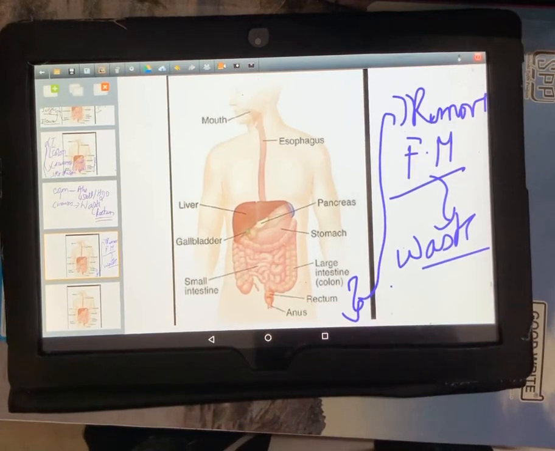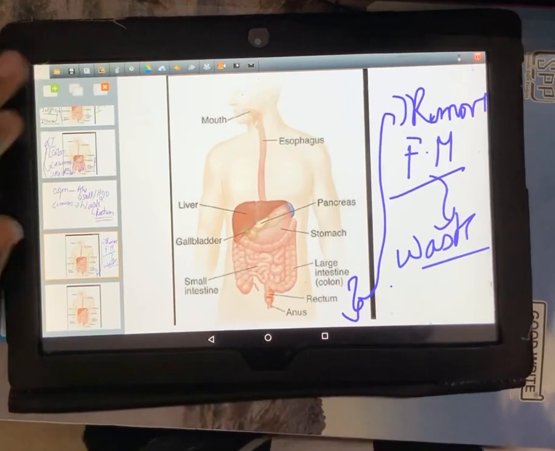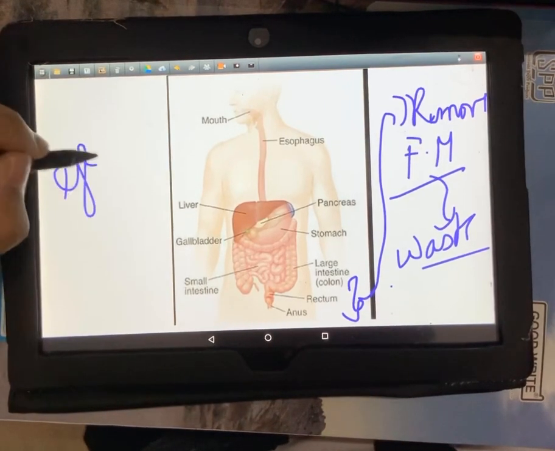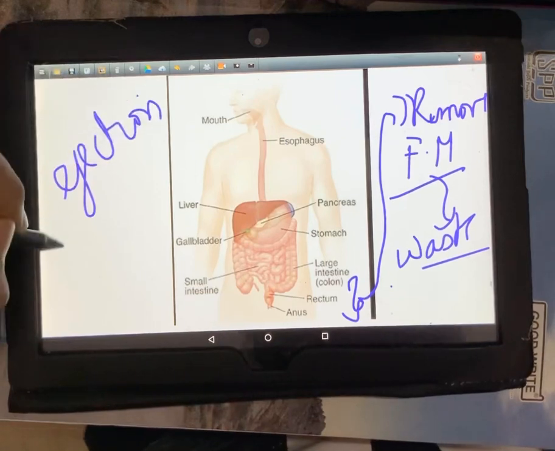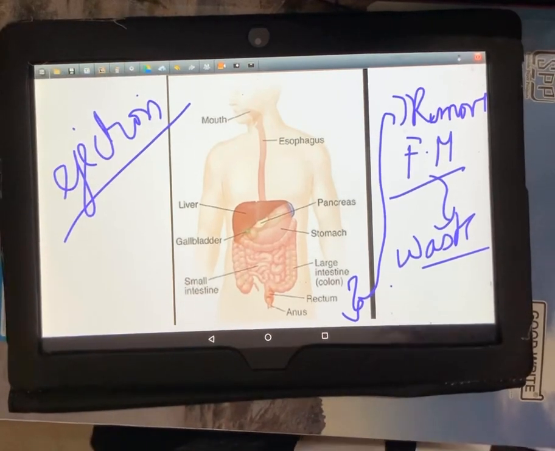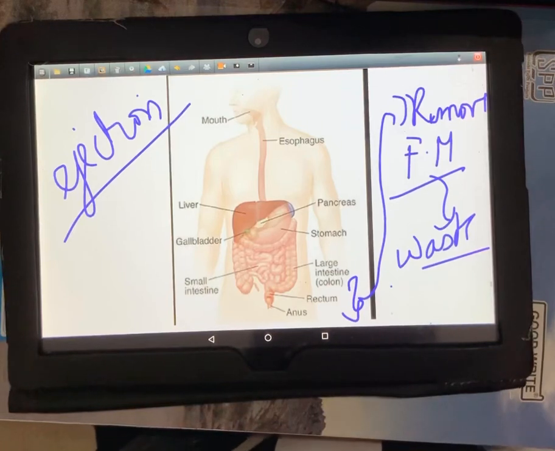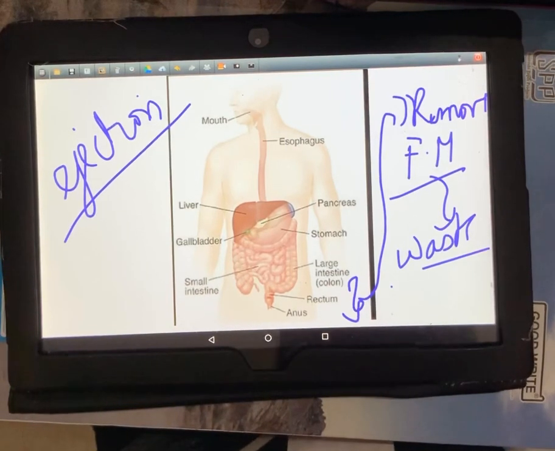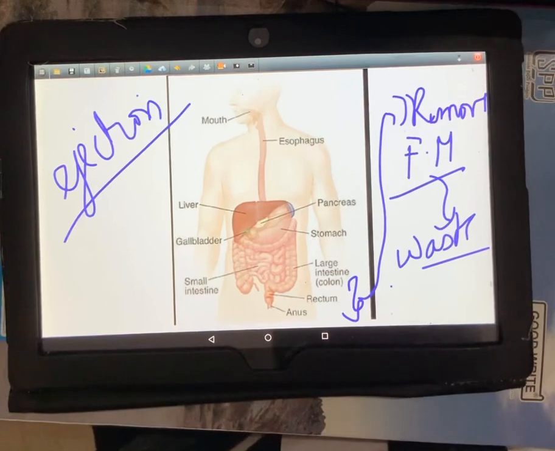Ejection is the process of removal of fecal matter. So rectum and anus are storing and removing the fecal matter which is toxic, which should not be stored in the body, from time to time. Another form of excretion.